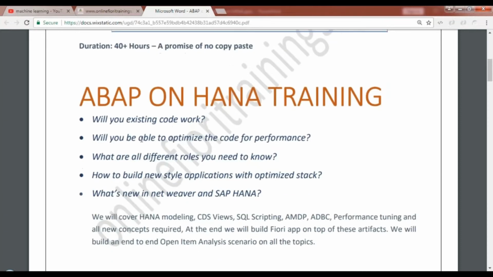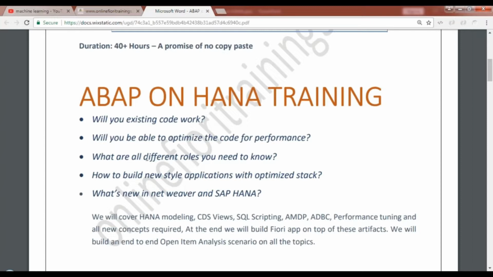So what does it mean for you when your company decides to go on the SAP HANA database? Some of these questions will be asked by your manager or your teammates as an ABAP on HANA consultant: Will your existing custom code work? Will you be able to optimize the performance of your current custom code?